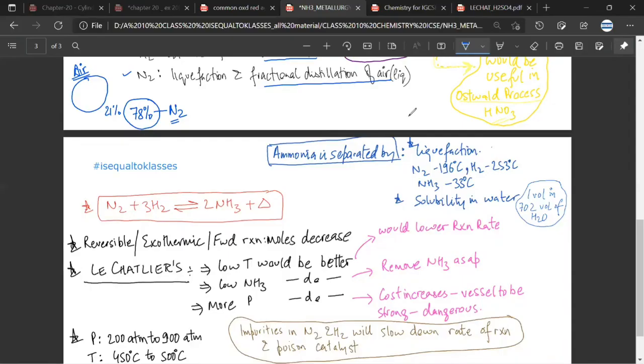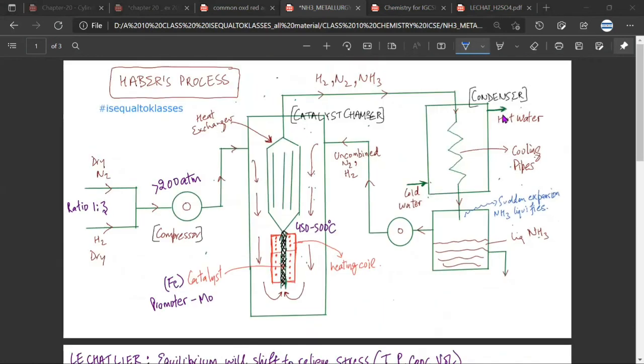Yes, sir. Basically what this implies is that you will have ammonia in liquid state at that place, because the temperature is around minus 50. Ammonia will liquefy at minus 33 degrees Celsius, so if there is any ammonia, it will get liquefied. Mr. CB, are the things making sense or not? Yes, sir. So basically this is the industrial manufacture of ammonia.